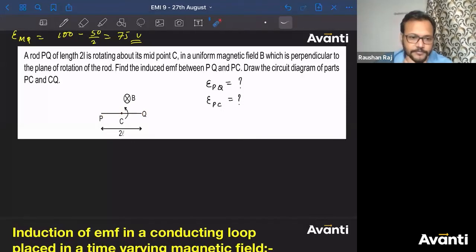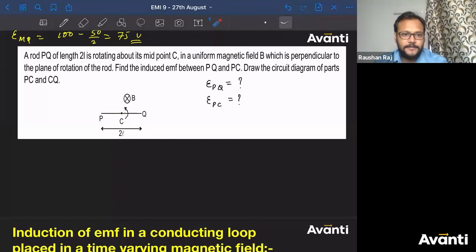Omega L square by 2. All right. Athar is saying B omega L square by 2, same for both. Prashant is saying B omega L square by 2 for PC and 0 for PQ. ठीक है, देखते हैं. Ashutosh has answered. Adesh has answered. I have written wrong. What did I write wrong? मैंने क्या गलत लिखा? प्रतीश, क्या गलत लिखा मैंने बच्चा?